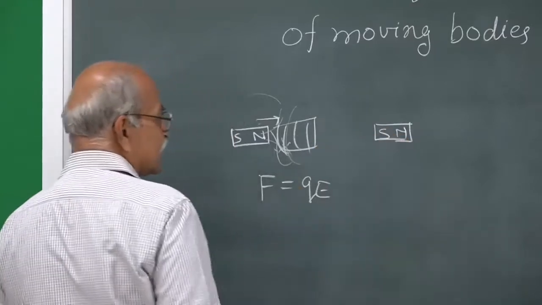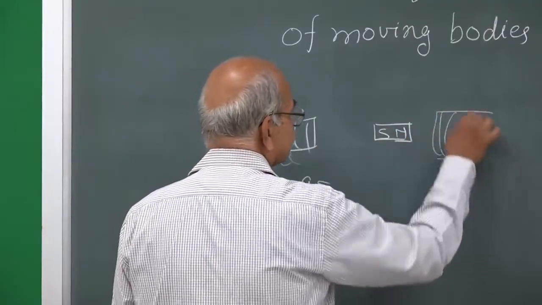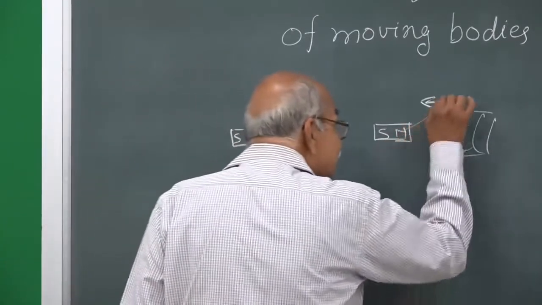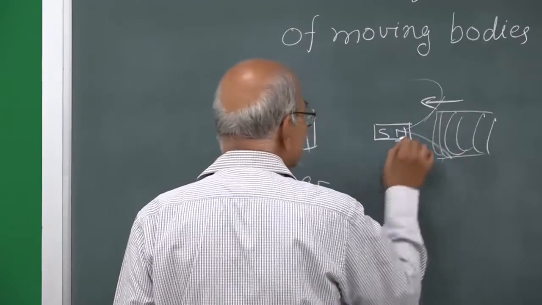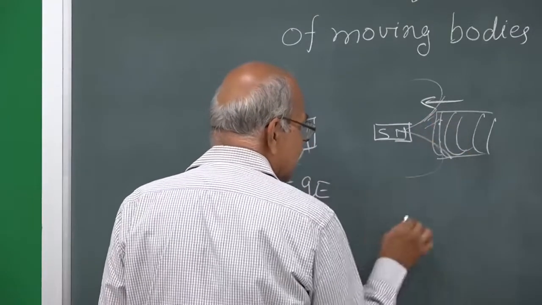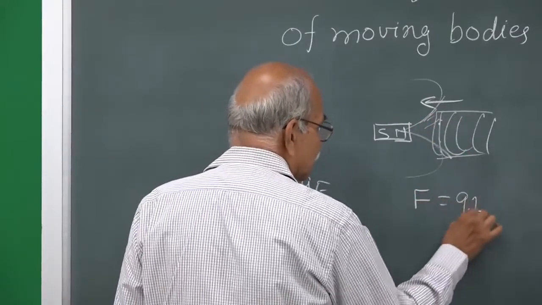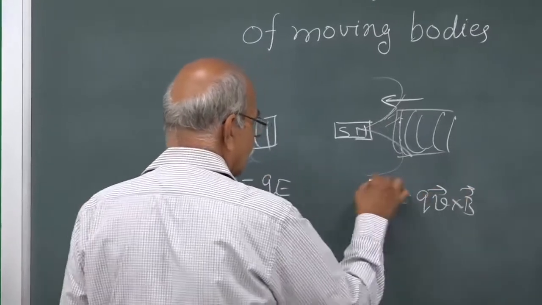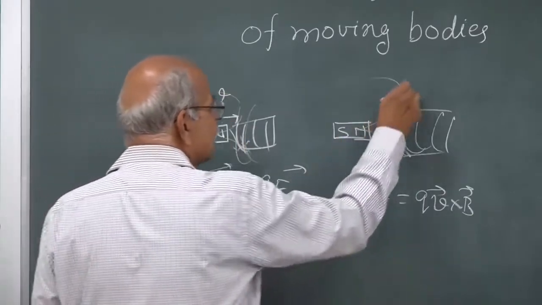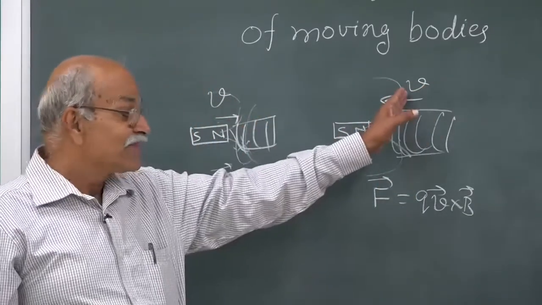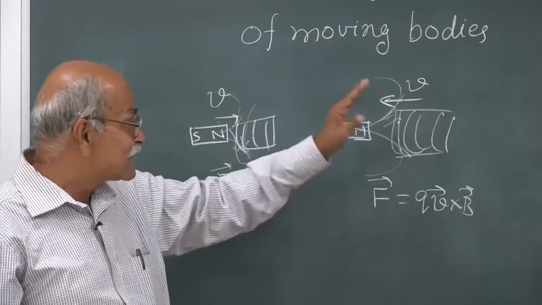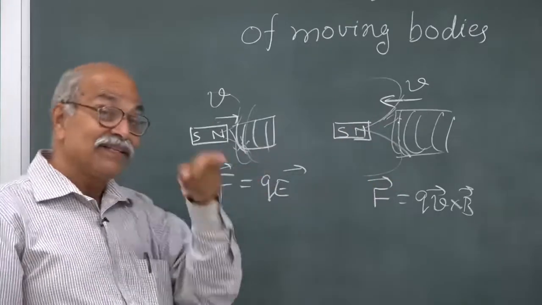Whereas, if this is stationary and if the coil is moving, in that case it is this magnetic field which is here, that field exerts force on these free electrons, and that is governed by q v cross B, where v is this velocity. So, if this v and that v are the same, then the current which results from these forces on the free electrons here and here are also the same.